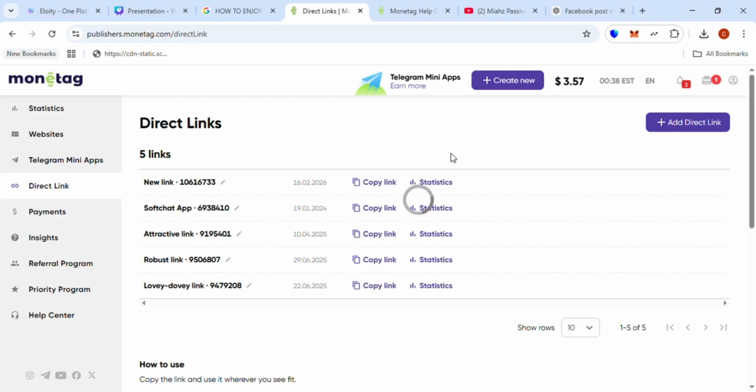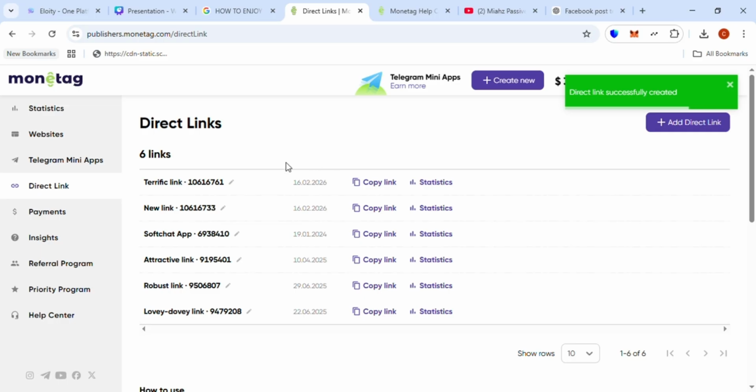Okay, so let's go to our direct link, which is the major thing that we are supposed to do. Our direct link, you can actually create a new direct link. All right, these are the links that I created already. Okay, I created all these links. All right, so if you want to create a new link, what you do is click on the top right hand side and then click on it. You'll be able to see a new link created for you.